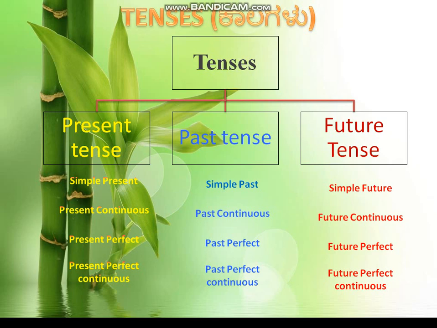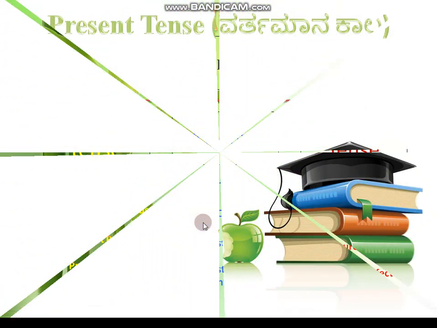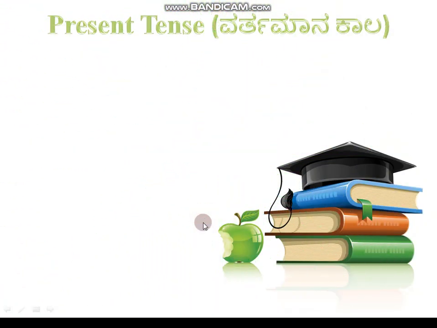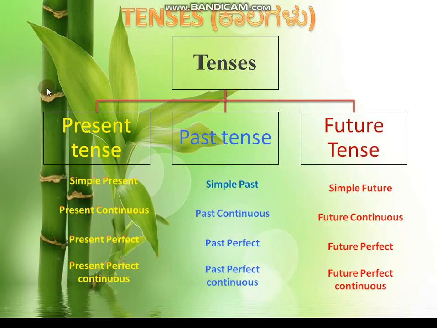But in Kannada we don't have four categories like this, whereas in English we have. That's why you need to understand each one of the tenses and again its types, how it is going to work in the sentence structures. If you understand that, it will be very easy. So now we are going to discuss first the present tense. In present tense, the first one is simple present, and we are going to learn this one now.